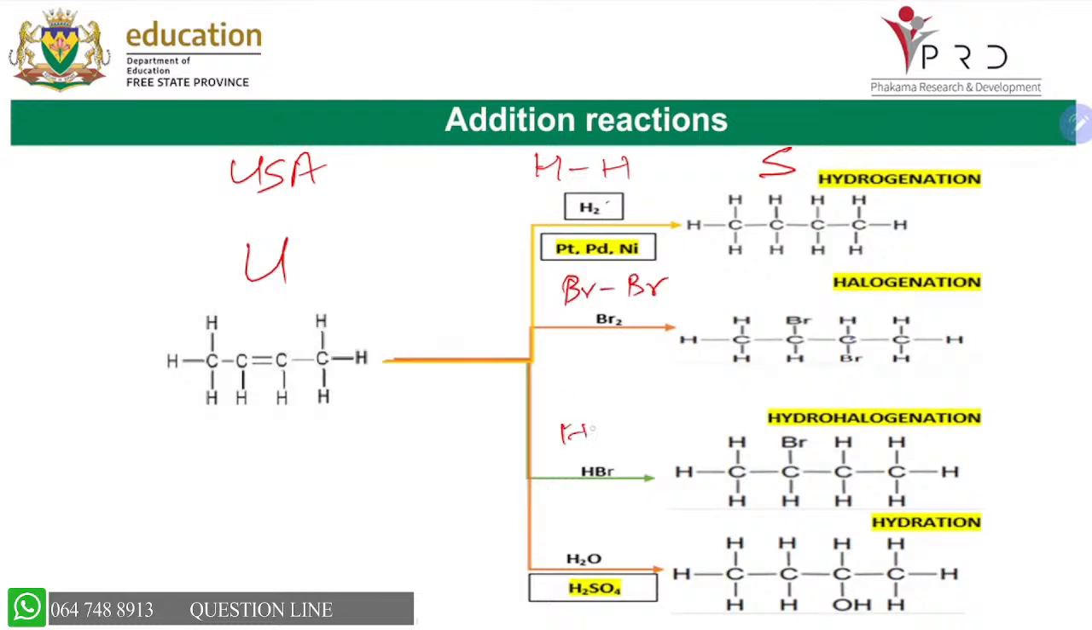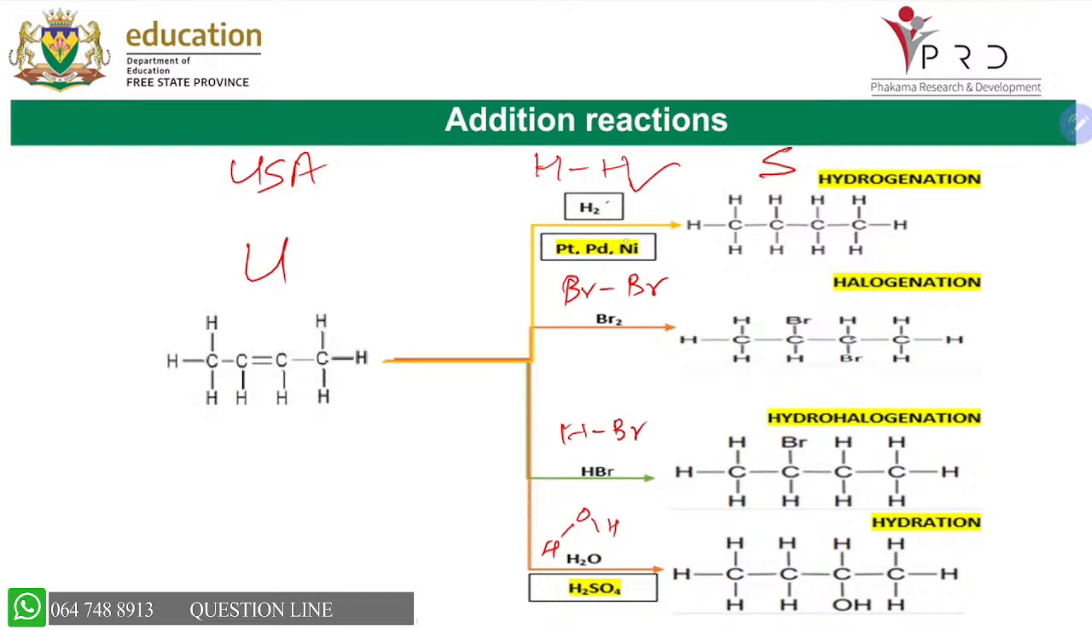The HBr as well, which is hydrohalogenation. You have HBr like that. And your water, I've emphasized that you must know how to write the structural formula of water. Then you are able to add. So we do that. It's hydrogenation. And the reaction conditions for hydrogenation: we're saying platinum, palladium, or nickel.